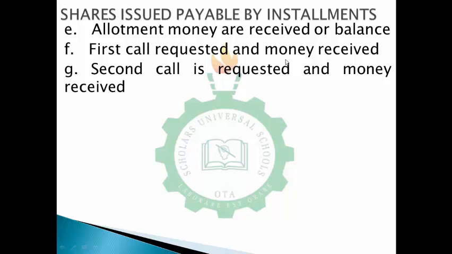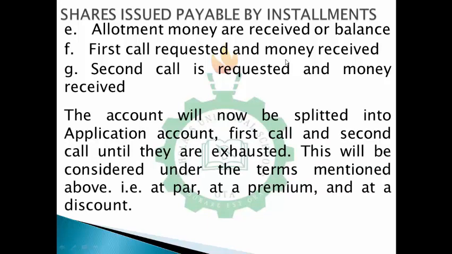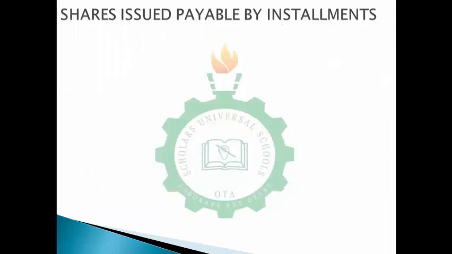You understand? So basically, what I want you to know is that whenever we are talking about shares issued payable by installment, it's majorly a situation whereby they are not paying the whole amount at once. They are splitting the money and paying in bits. That is what shares issued payable by installment deals with. And you have to take note that the accounts will now be split into application account, then allotment account, then first call, second call, until they are exhausted. You understand? And these will be considered under the terms mentioned in my previous class, which are at par, at premium, and at a discount. So you have to take note of that.